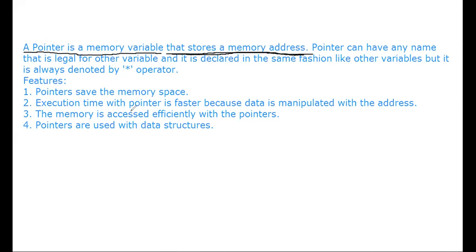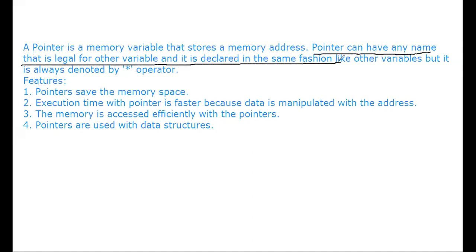Pointers can have any name. Pointers can have any name that is legal for other variables, and it is declared in the same fashion as other variables. Just as you declare normal variables, pointer variables are declared the same way. You follow some rules to give variable names, and the same rules are followed to give the pointer variable name also, but it is always denoted by the star operator.